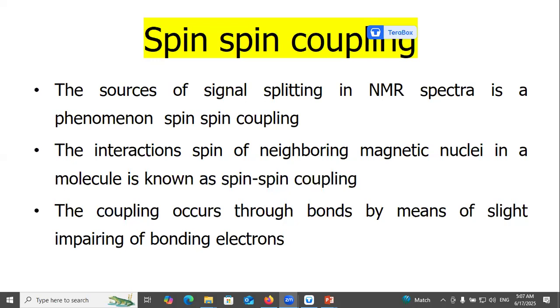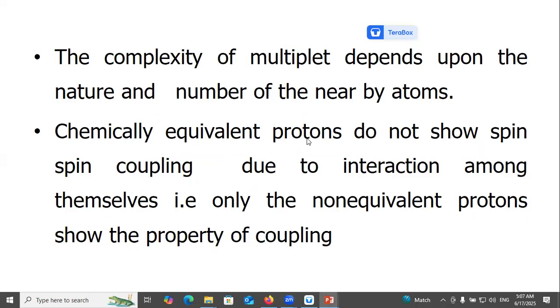The coupling occurs through the bonds by means of slight pairing of the bonding electrons. The complexity of the multiplet depends upon the nature and number of nearby atoms. Chemically equivalent protons do not show spin-spin coupling due to interaction among themselves. That is, only the non-equivalent protons show the property of coupling.